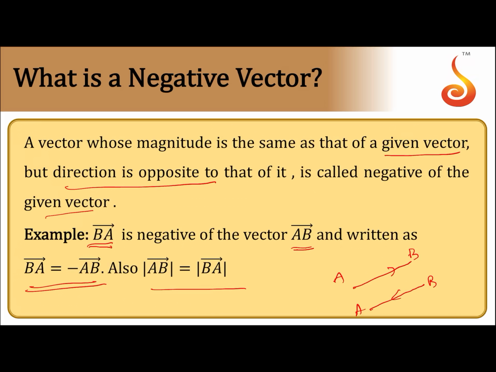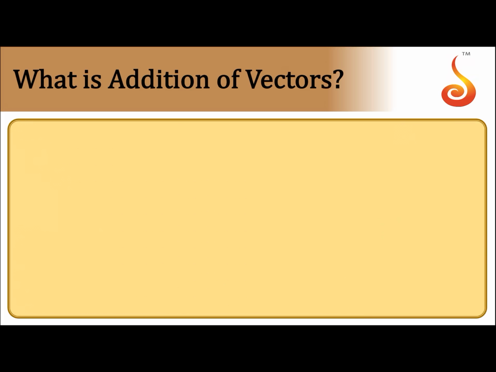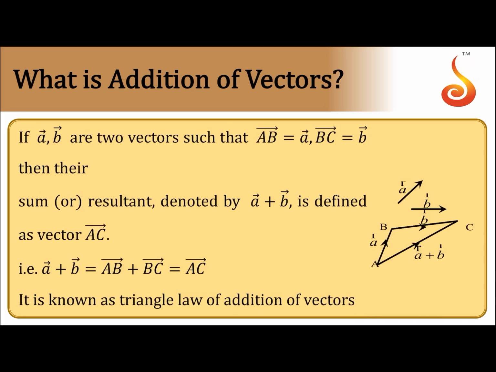Hope it is clear. Coming to the next, addition of vectors. How do we add two vectors? This is also called the triangle law of addition of vectors. How do you describe it? Let us see.